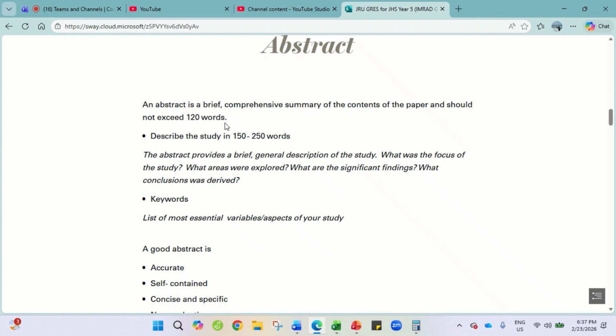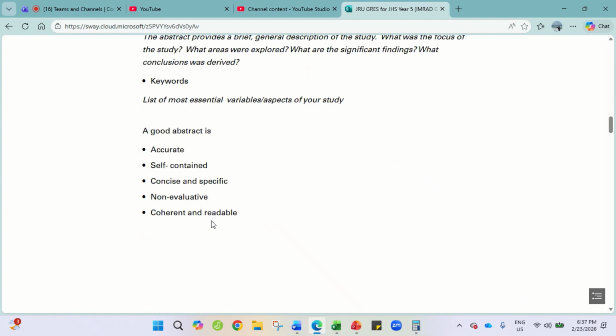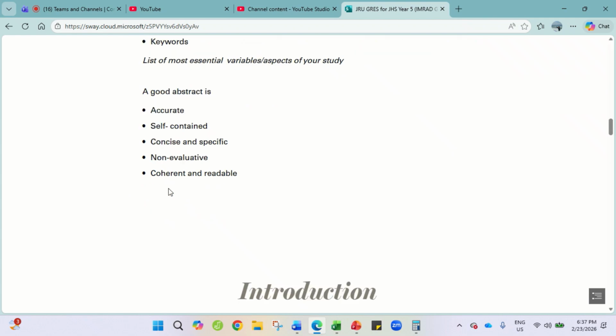So technically, the abstract is a brief comprehensive summary of the study and should not exceed 250 words, in a range of 200 up to 250 words. The abstract provides a brief description of the study. What was the focus of the study? What are the areas explored? What are the significant findings? What conclusion was derived? And then it is followed by the keywords. And then there's a tip: a good abstract is accurate, self-contained, concise, specific, non-evaluative, coherent, and readable.